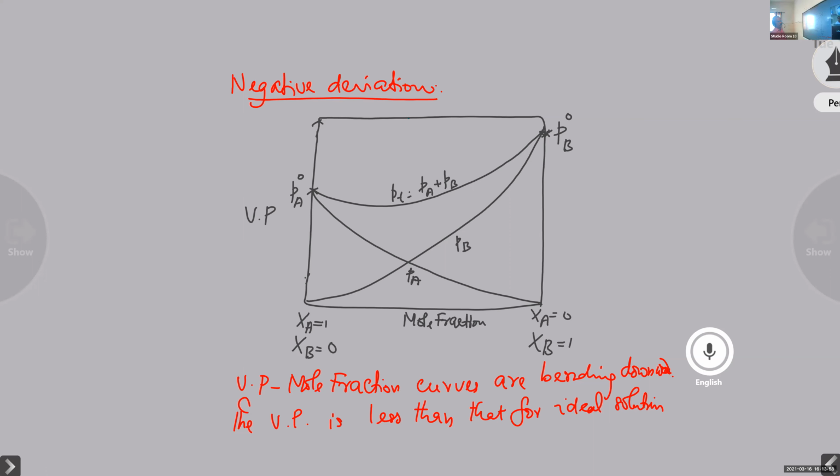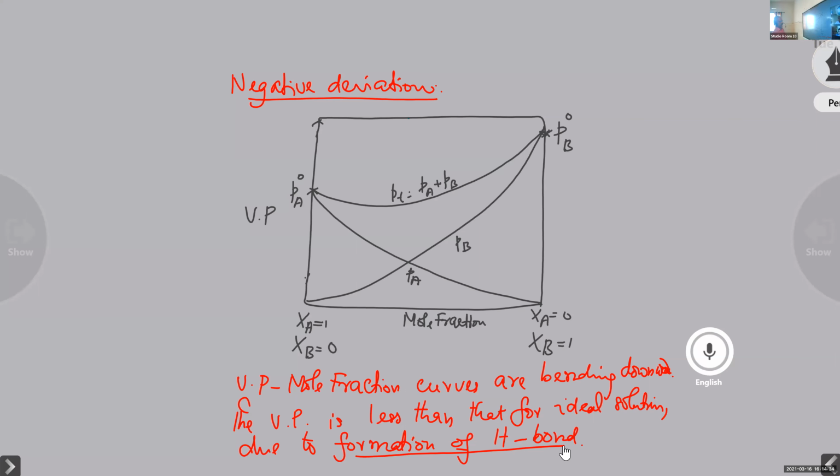That is due to the formation of a hydrogen bond. Just reverse. So you can write this: vapor pressure is less than that for an ideal solution, due to formation of a hydrogen bond. Here there is formation of a hydrogen bond. Everything just reverse.